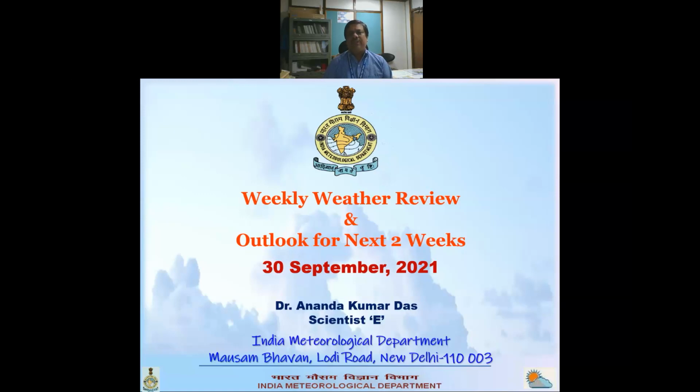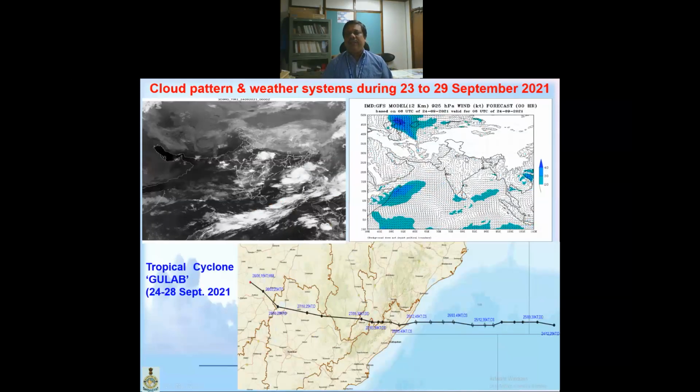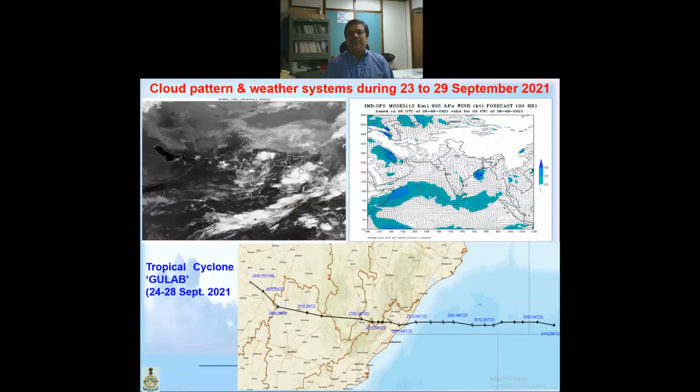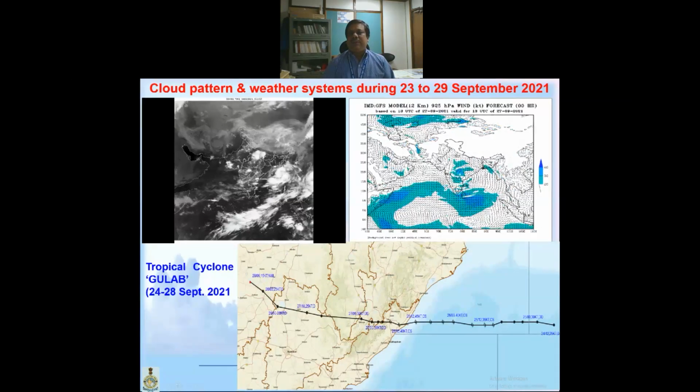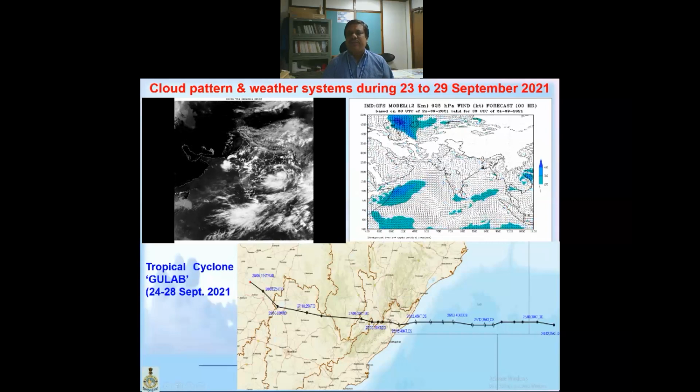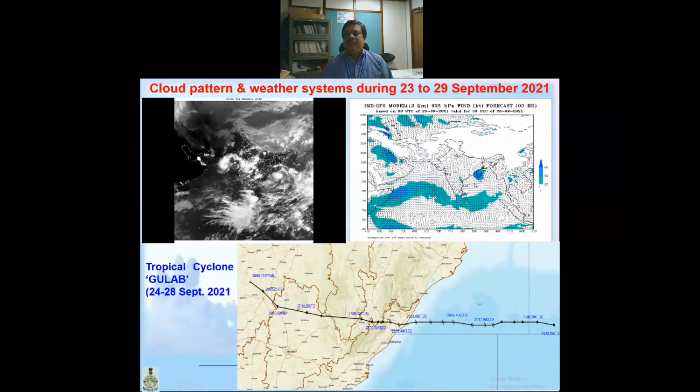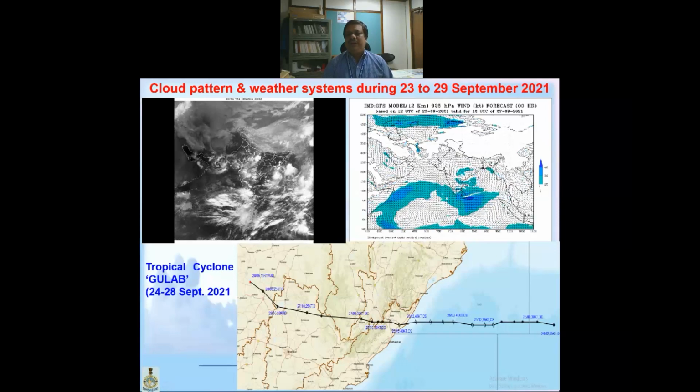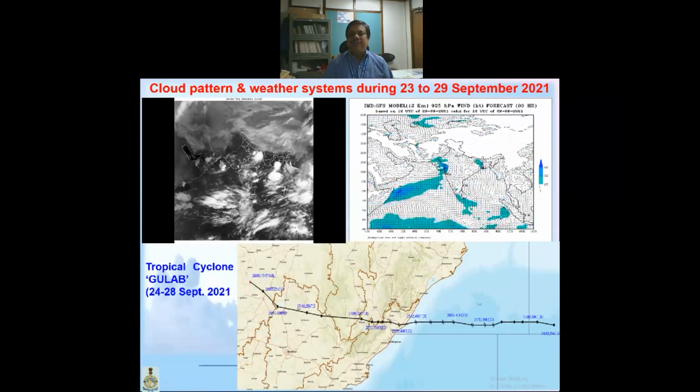So today we will be discussing the weather in the past week, and I will also be giving the information about the weather in the next 2 weeks. Here we can see the weather situation in the NWP analysis. This is the weather chart. Here two prominent weather events are there.